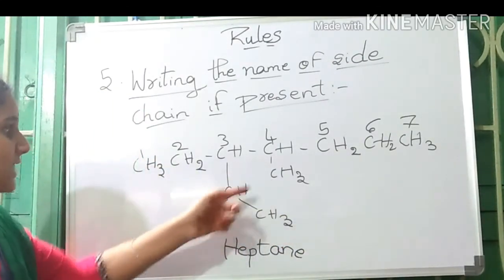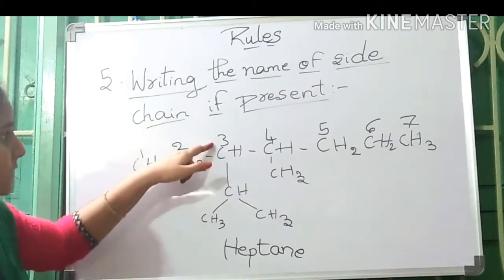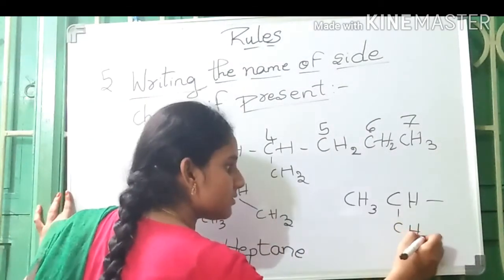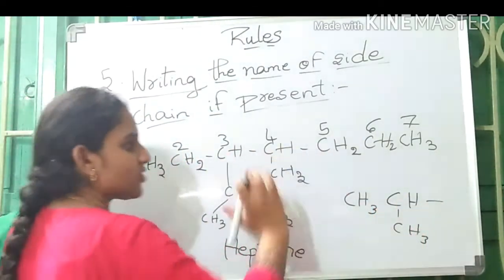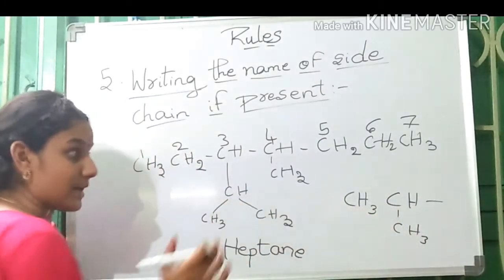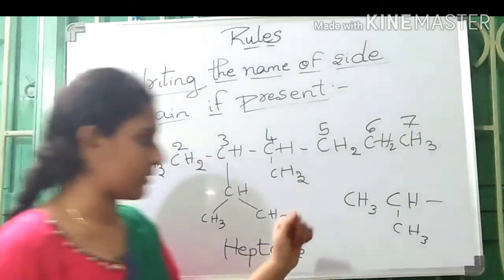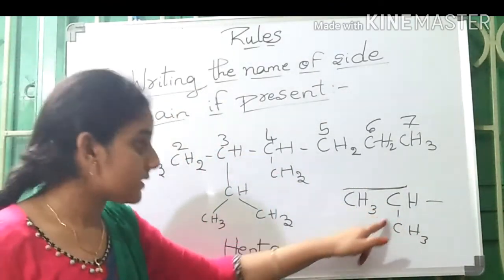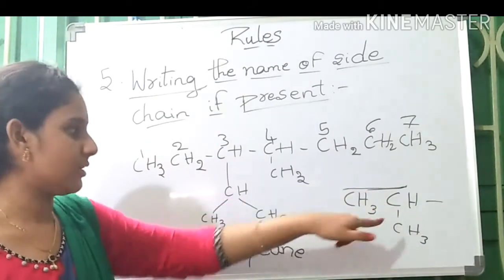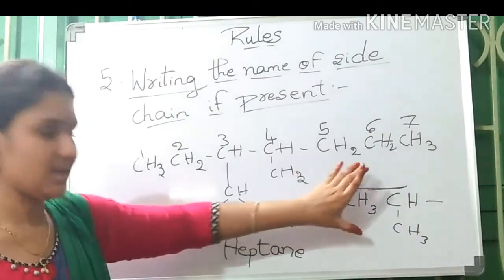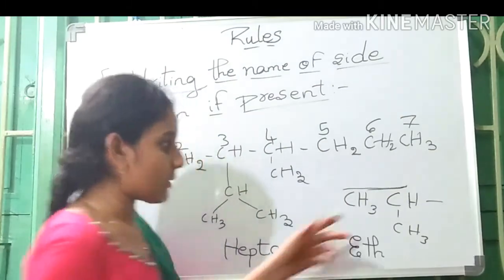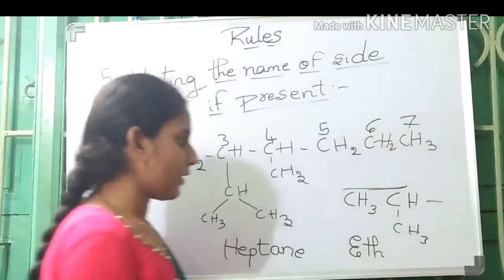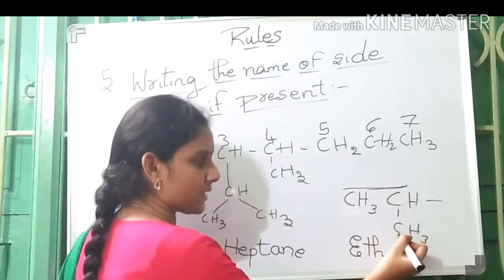Now we have to mention these side chains. So the third carbon is bonded to this group. Let us consider this group 3. Here this carbon is bonded to the main chain. So we have to consider the longest chain in this one. So this is the longest chain, these two. And this would be the substituent of this side chain. So then first let us name the substituent like this. The number of carbons present in the chain is 2. So the root word will be eth, and it is bonded to one methyl group.